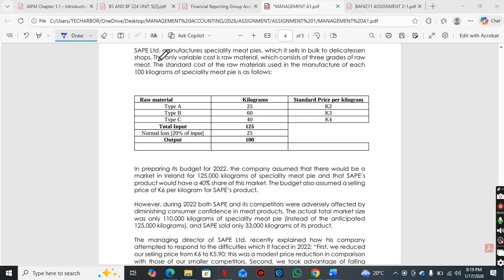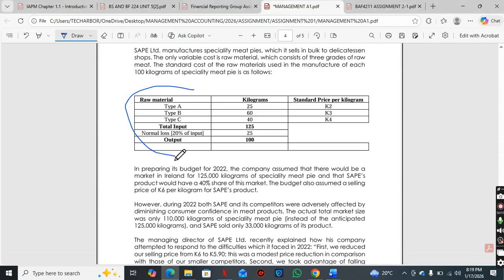10 shops. The only variable cost is raw materials, which consists of 3 grades of raw meat. The standard cost of the raw materials used in the manufacture of the 100 kilograms of specialty meat pie is as follows. So this is our standard cost that we incur. We've got our raw materials. We've got 3 types: type A, type B, and type C. We've been given the kilograms and the standard price per kilogram.